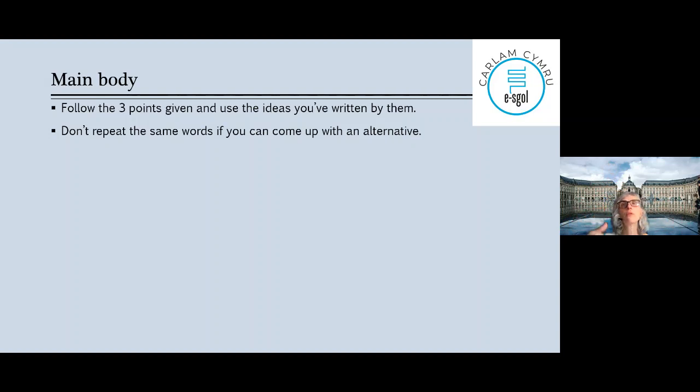You write puis once, you could write ensuite another time, okay? Pour finir, finalement, well, that's only once you write that. So you need to use connectives, but if you know different connectives to say the same thing in French, please use them.